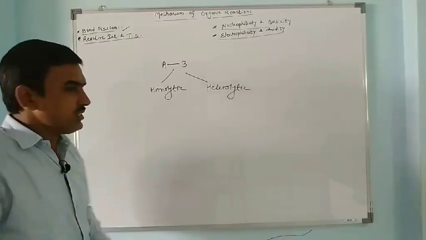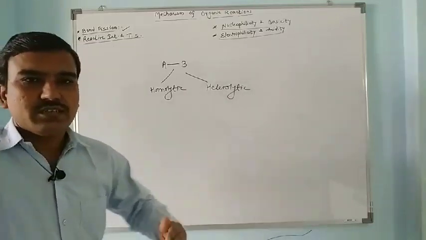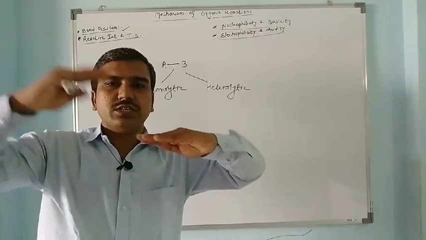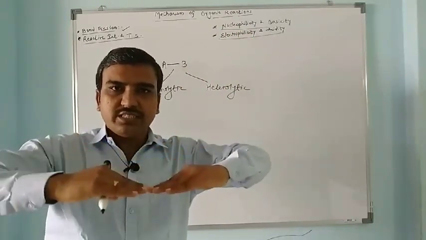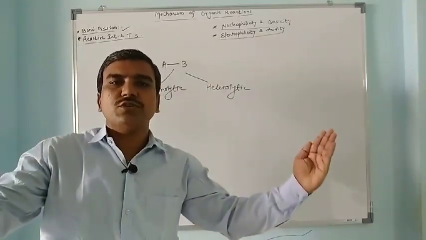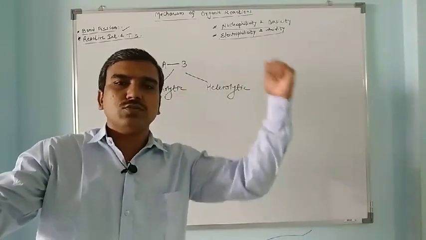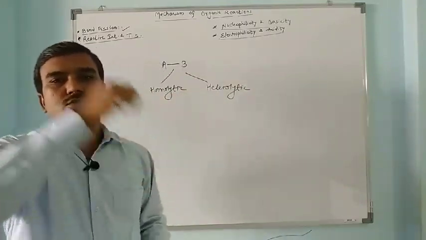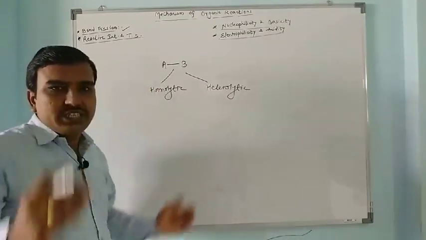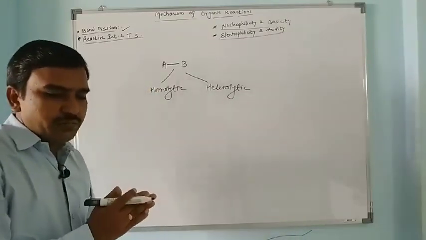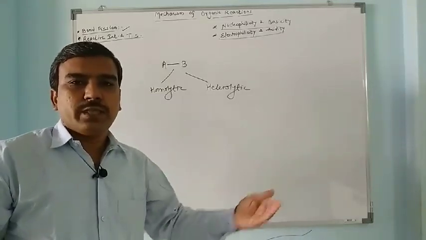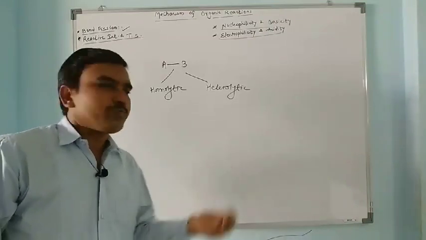In the homolytic bond fission, bond breaks homolytically. Suppose this is the bond, one electron shared by this bonded atom, this electron shared by this bonded atom. The bond breaks in such a way that both the electrons of the bond go to both the bonded atoms. Means one electron goes to one bonded atom, other electron goes to other bonded atom. So here this bond breaks in a homolytic fashion. This can take place by using thermal reaction. It is called thermolysis, or it can break using light. It is called as